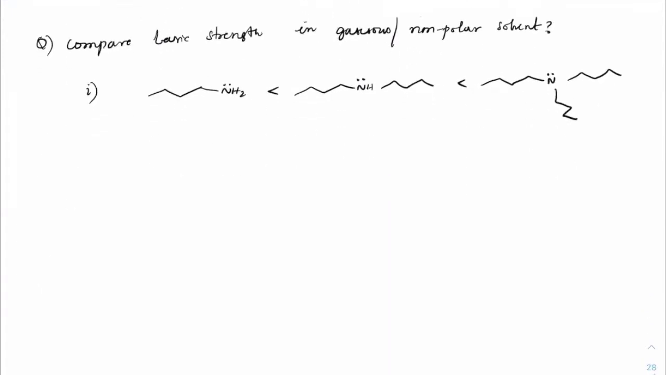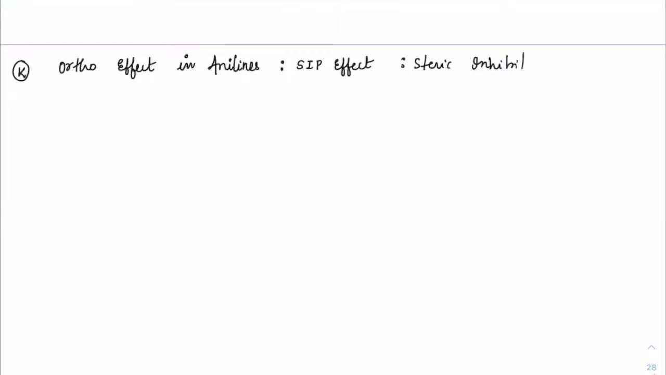Now, coming to the next type of case, which is about the ortho effect. Unlike carboxylic acids and anilines, there is no other group which will show the ortho effect. This ortho effect is also termed as the SIP effect in aniline. SIP stands for steric inhibition of protonation.